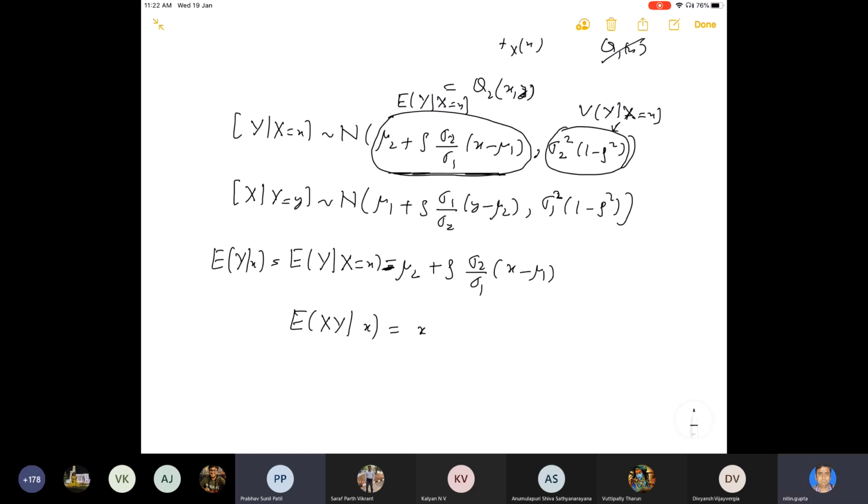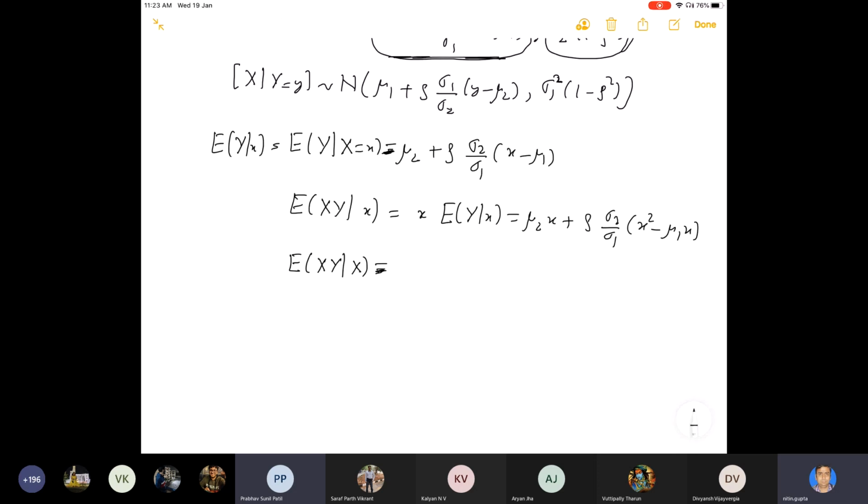So this will be x times the expected value of y given x. This will be mu2 x plus rho sigma 2 by sigma 1 times x square minus mu1 x. Now you replace this small x by the random variable x, and what you get is mu2 x plus rho sigma 2 by sigma 1 times x square minus mu1 x.